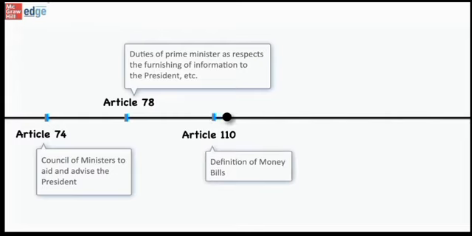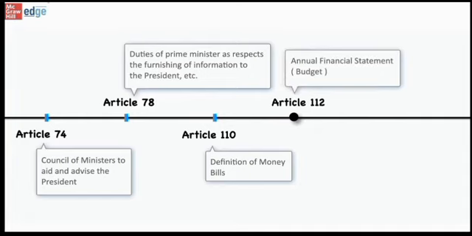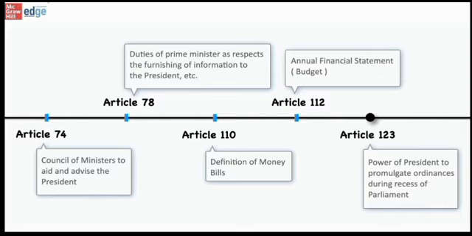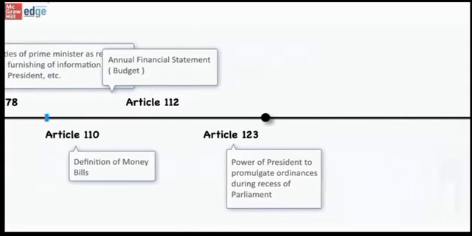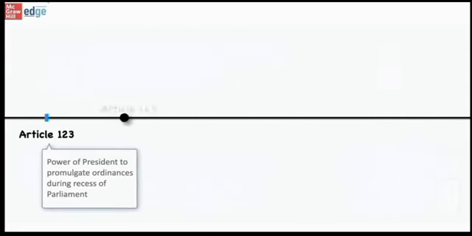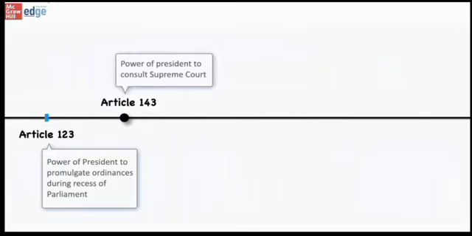Next is Article 112, which is about annual financial statement, that is budget. Another important article is Article 123, which is about power of President to promulgate ordinances during recess of Parliament. And next is Article 143, which is about power of President to consult Supreme Court.